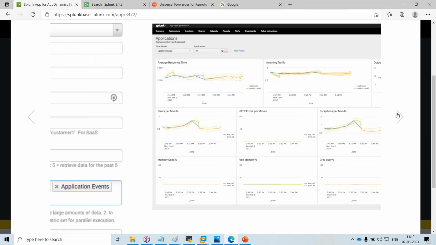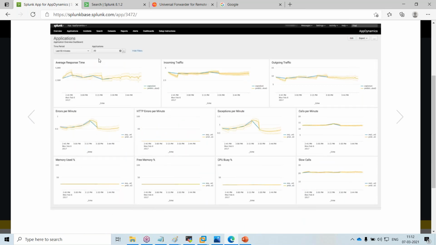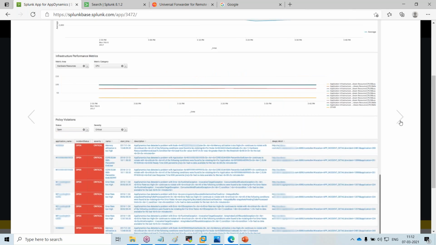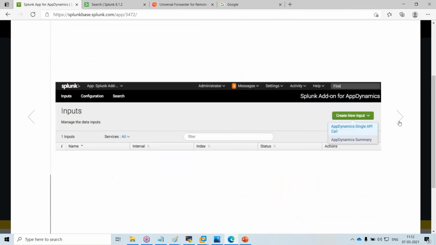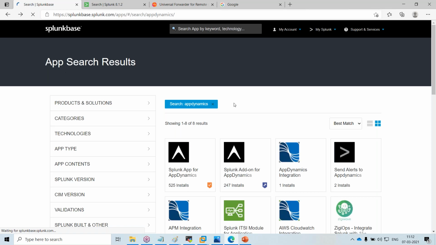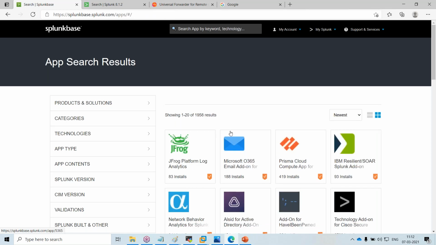This is the Splunk dashboard for Dynatrace. Whenever they are running the test itself, you can directly see the logs, and you can prepare graphs like this.